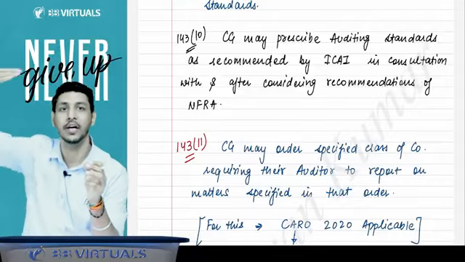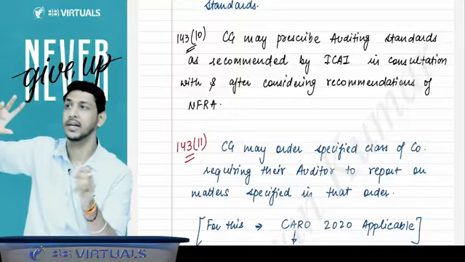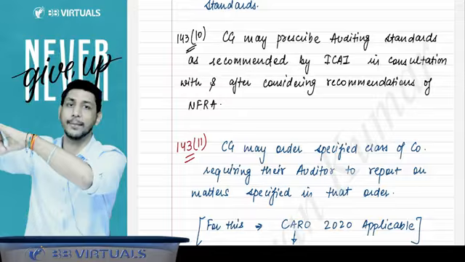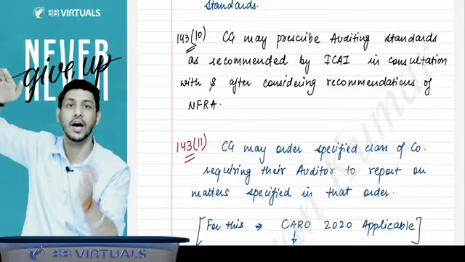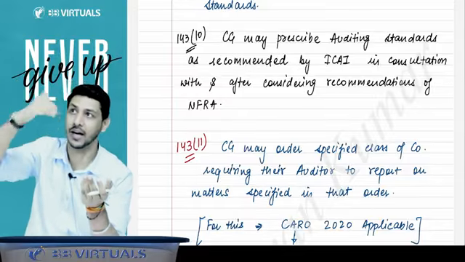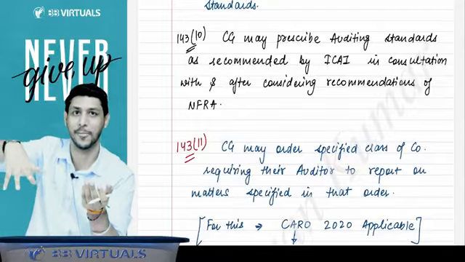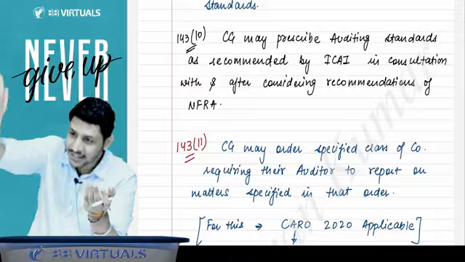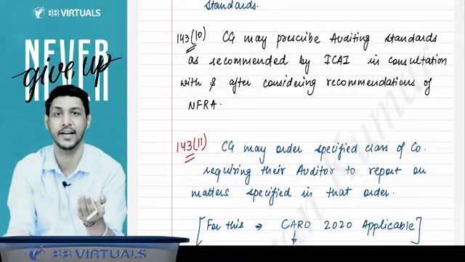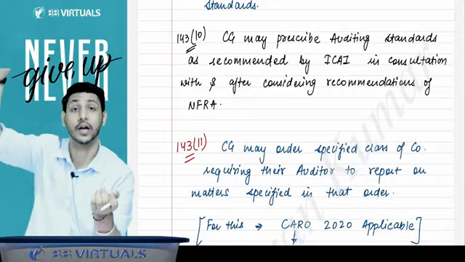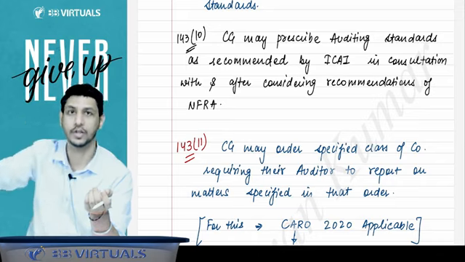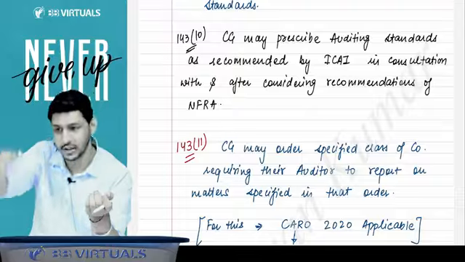So in the CARO, the CG has prescribed that on such and such companies CARO will be applicable. And in the CARO, the O is itself for Order. So in the CARO, there are certain reporting matters specified on which you have to report. You are the auditor of these companies, so you have to report on these matters as well.